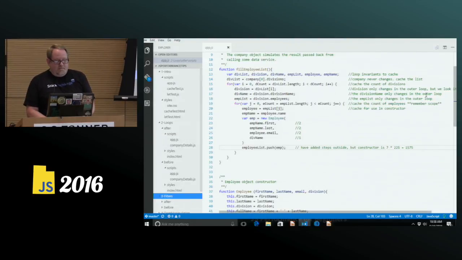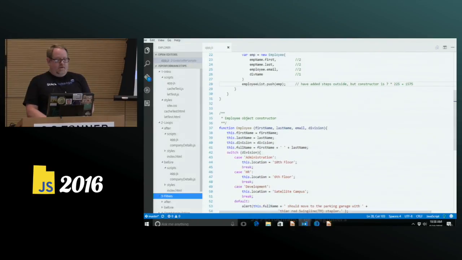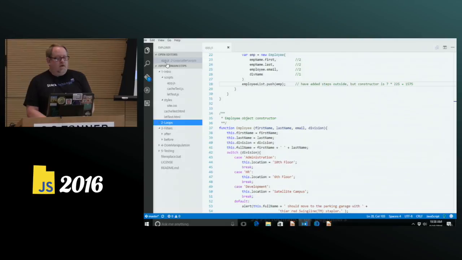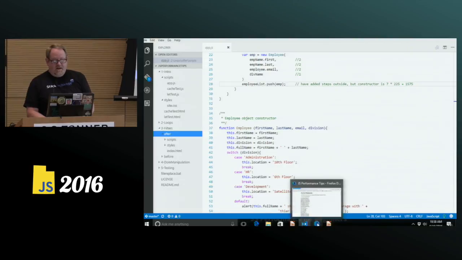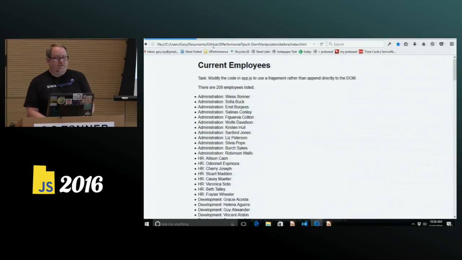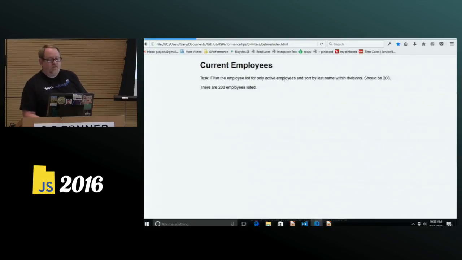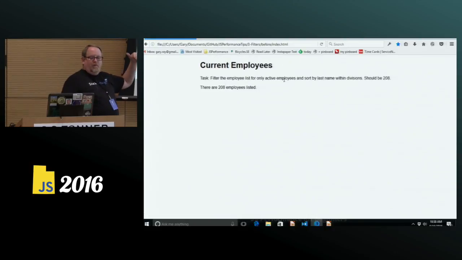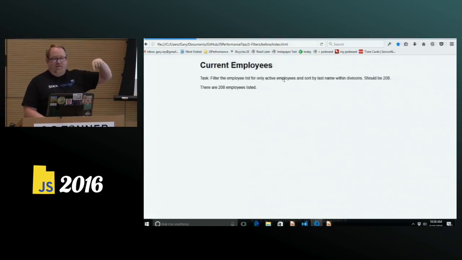The next step is to look at filters. So again, we have before and after in filters. And our task, I'll show you the task, is to take our list, and at this point we've got 225 employees. We want to filter the list. We want to show only active employees and sort by the last name in divisions.